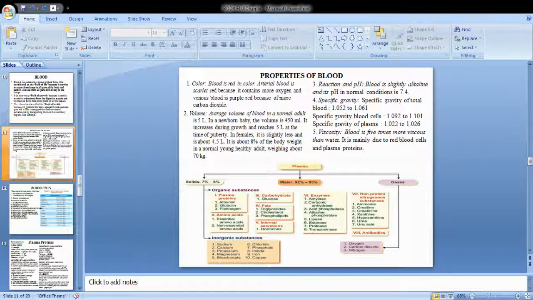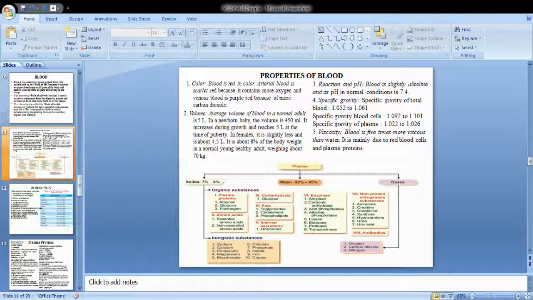And the volume. The volume of blood in the normal adult is 5 liters. When you take a newborn baby, the volume is very small, as the body is also very small, it is only 450 ml. As the baby grows into a small child and reaches the adult, at the time of puberty the blood volume will become 5 liters. The volume of blood is slightly lesser in female than the male. It is only 4.5 liters in female.